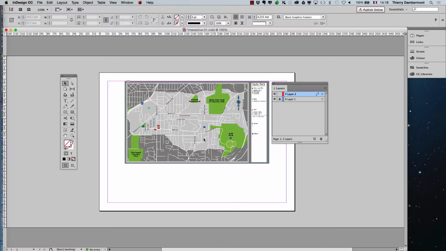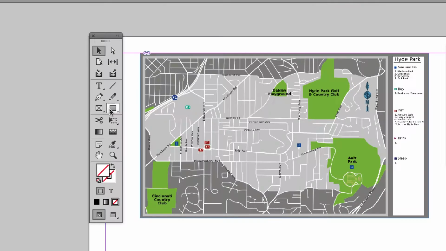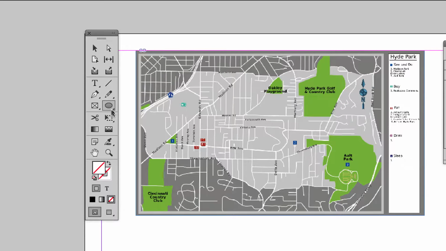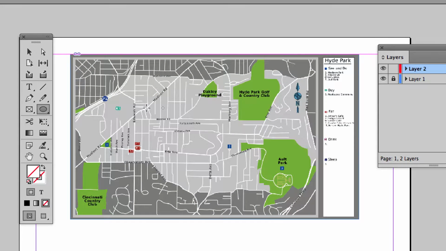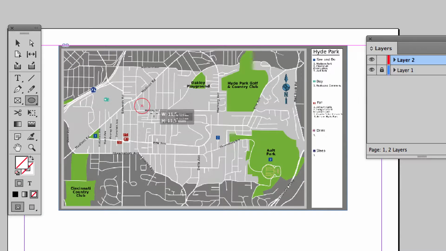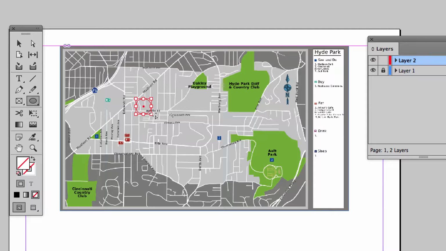So on layer 2, let's start by making a circle. So you choose the ellipse tool, and with the ellipse tool, you will create a circle by holding down the shift key, release the button of the mouse, then release the shift key, and you have a perfect circle.